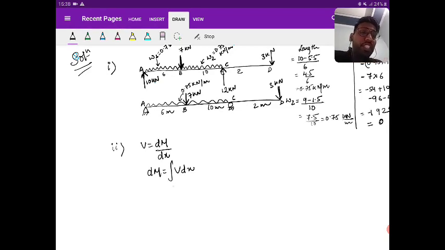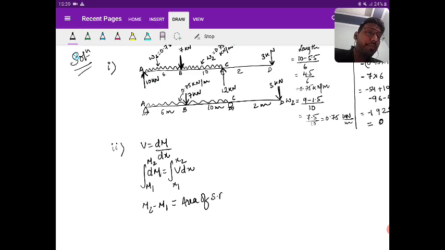Suppose x varies from x1 to x2 and M varies from M1 to M2. So what we can write about this? That M2 minus M1 is the integral of V dx. What is integral V dx? The area of the shear force diagram. Yes or no? So this is nothing but the area of the shear force diagram between x1 and x2. Is it clear?